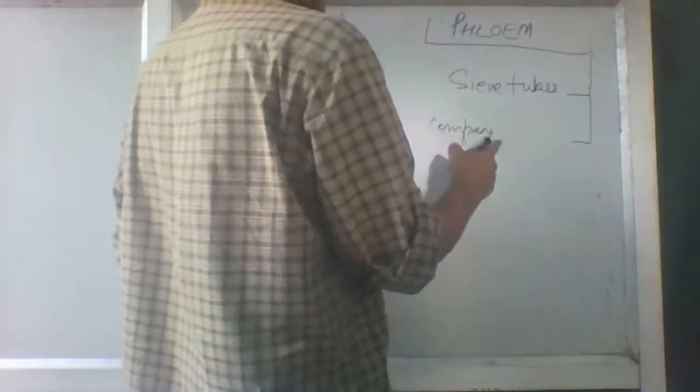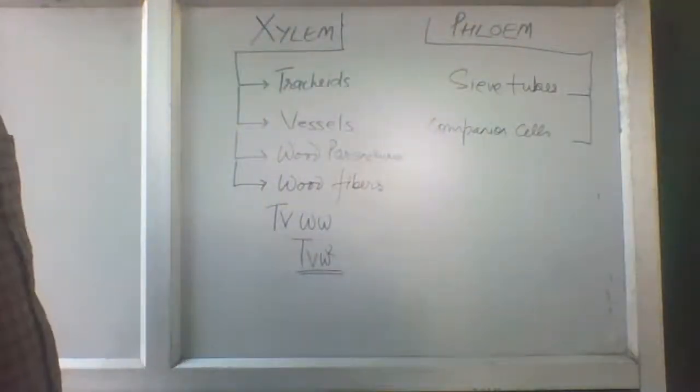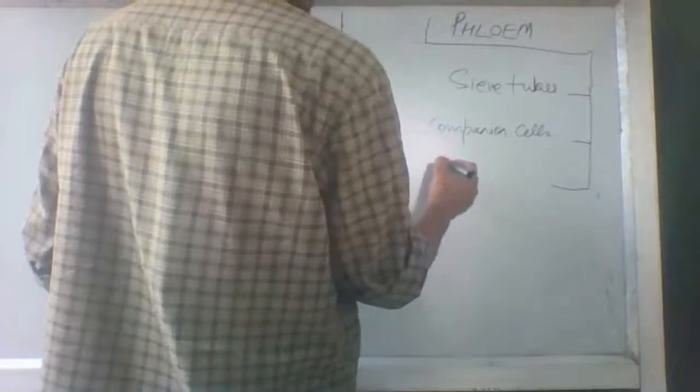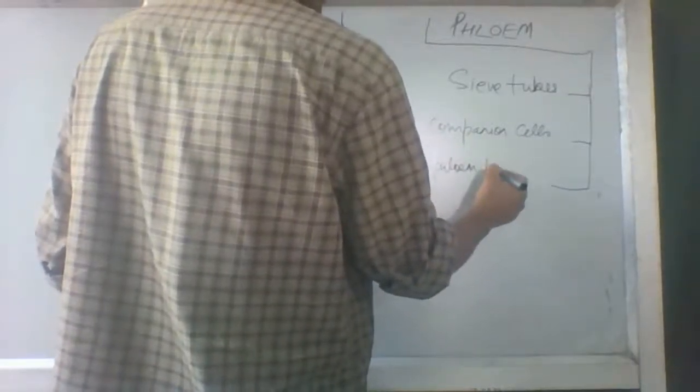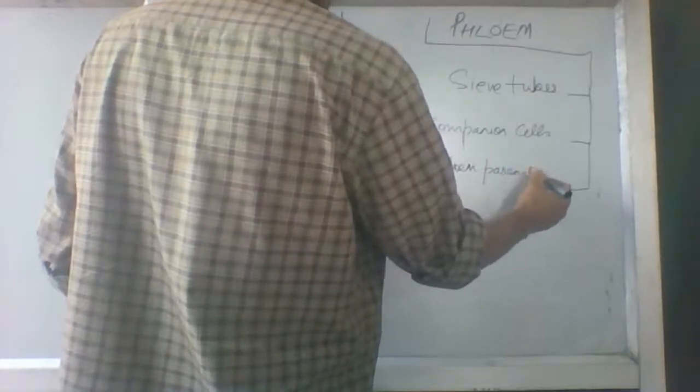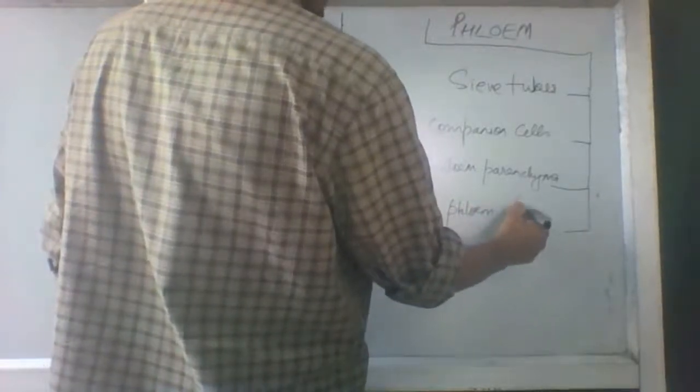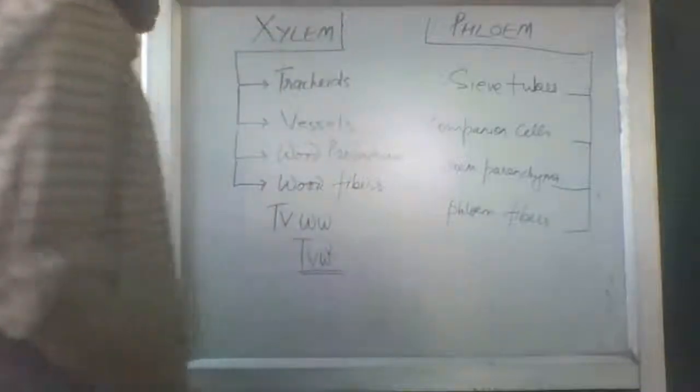Companion cells. Now third, this is the phloem parenchyma, and the fourth are the phloem fibers.